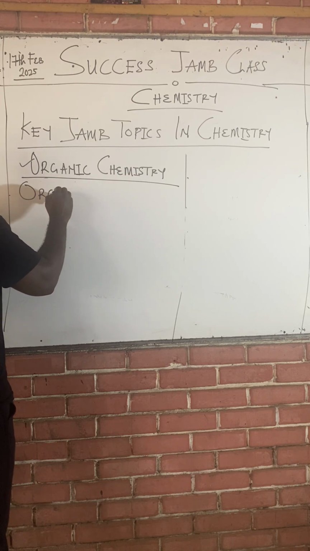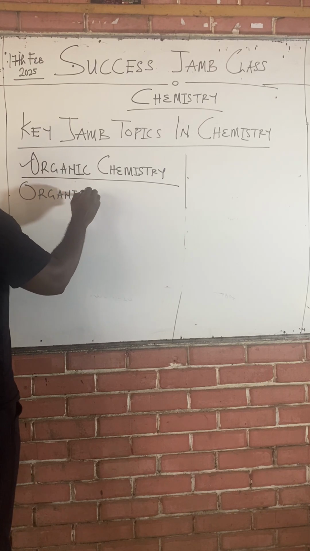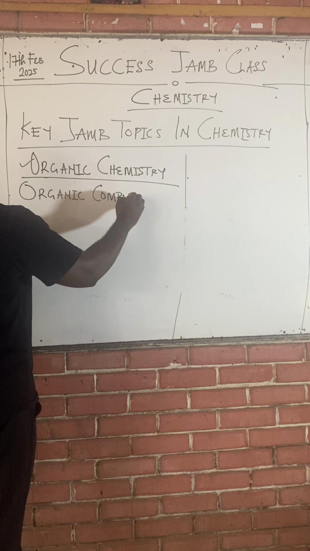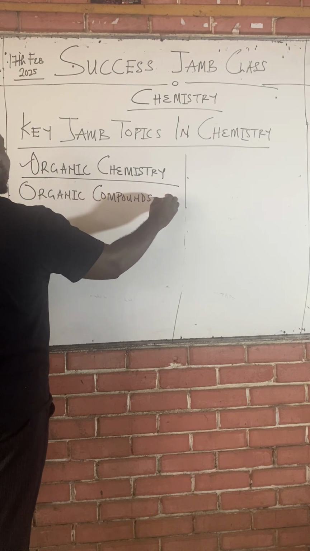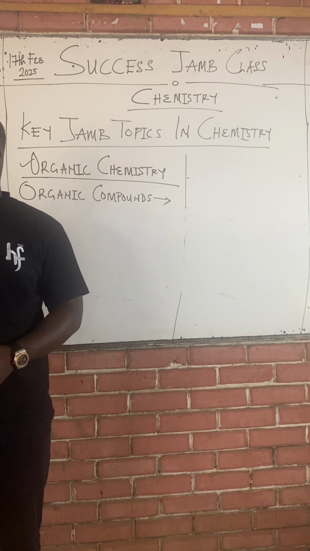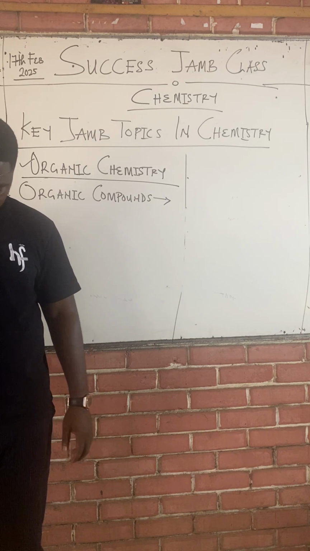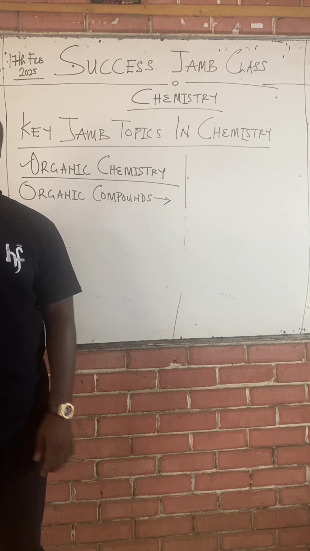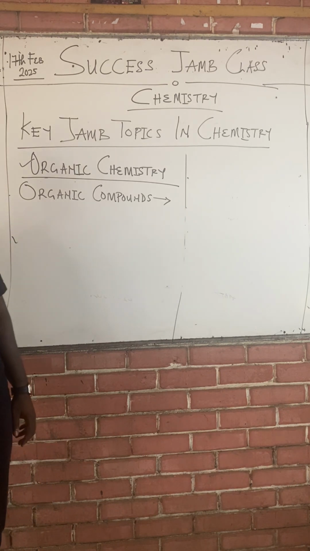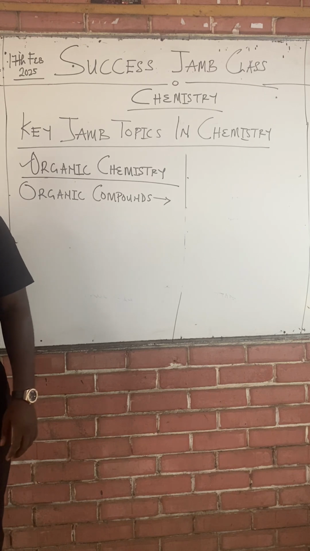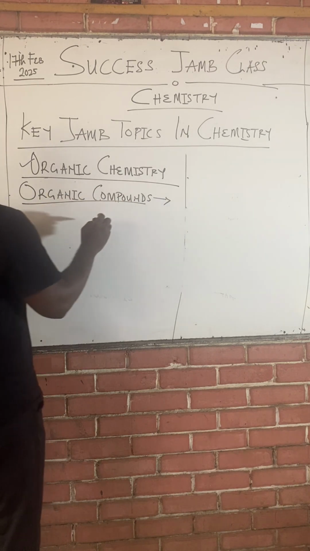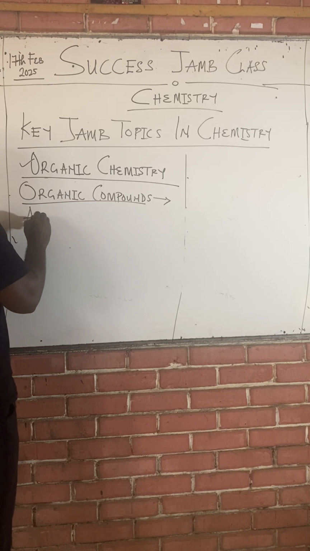Every compound we study in organic chemistry is called an organic compound. So let's look at what organic compounds are.